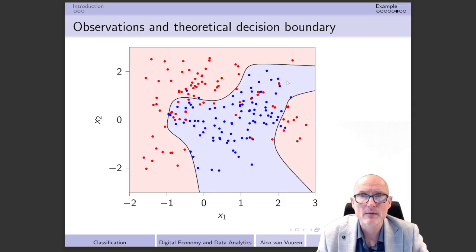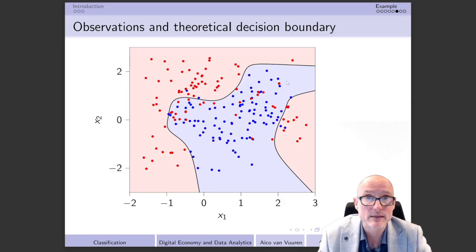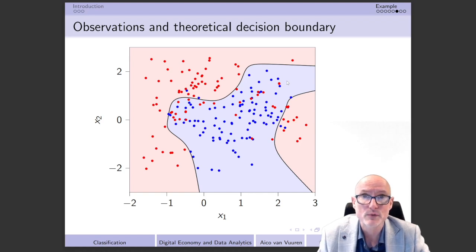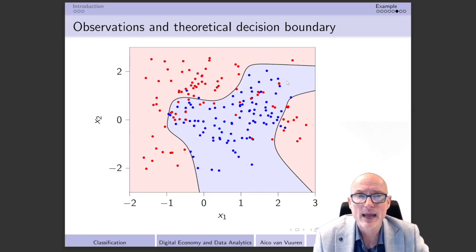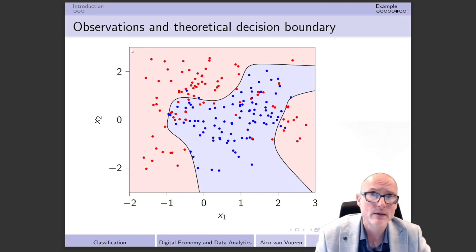Well, and then what I have done at least in this particular figure, is that I also have already calculated the so-called theoretical decision boundary. Question of course arises how I was able to do that. Well, this cannot be done in a closed format, so this cannot be done analytically. I had to do this numerically, and the way I actually did that was that I made a grid here of 10,000 different points over here and 10,000 different points over there, and I asked myself for every point whether the probability of having a red was higher than the probability of having a blue.